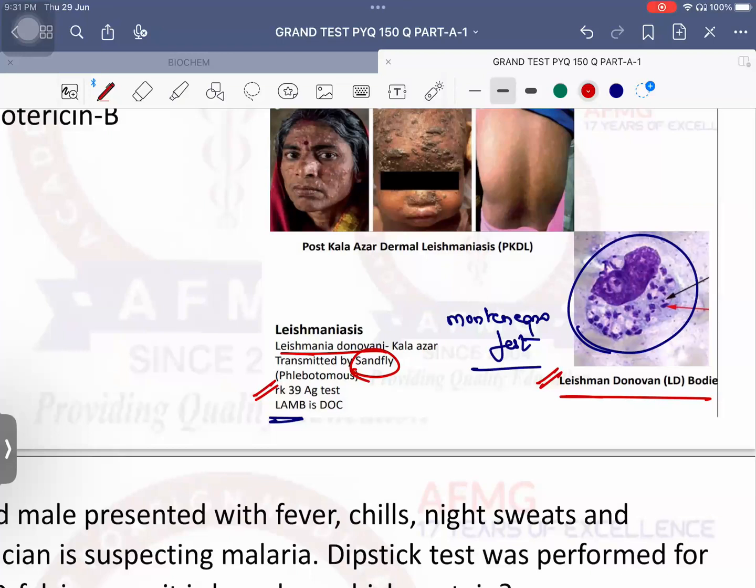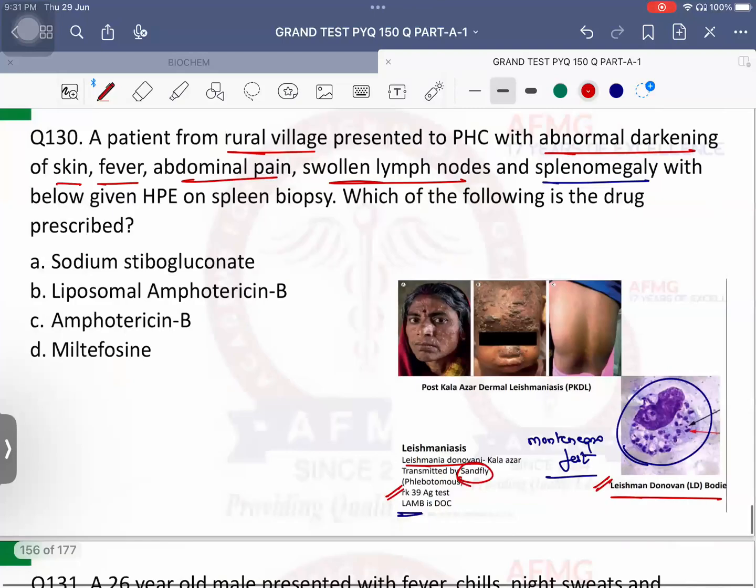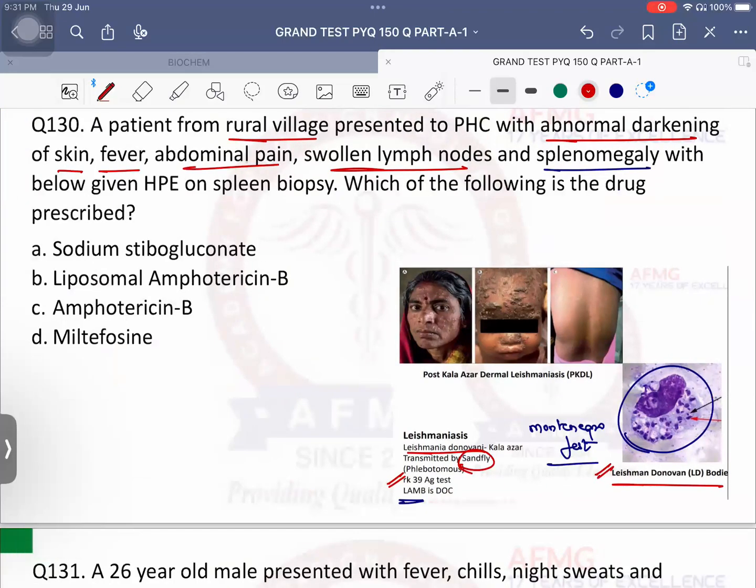Okay. So which of the following drugs should be prescribed? B or C? Answer should be B. The reason is, please remember, side effect of amphotericin B is nephrotoxicity. Which one is more nephrotoxic, liposomal or conventional? Conventional one. Therefore, we prefer the liposomal amphotericin B.